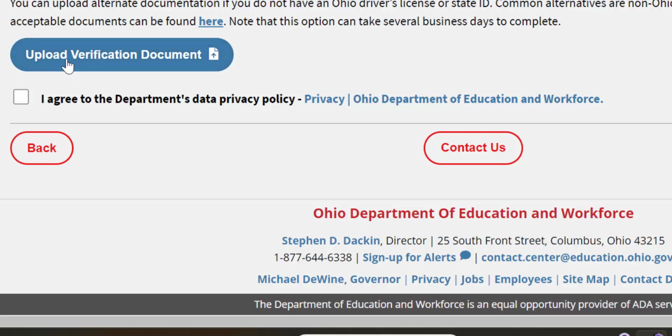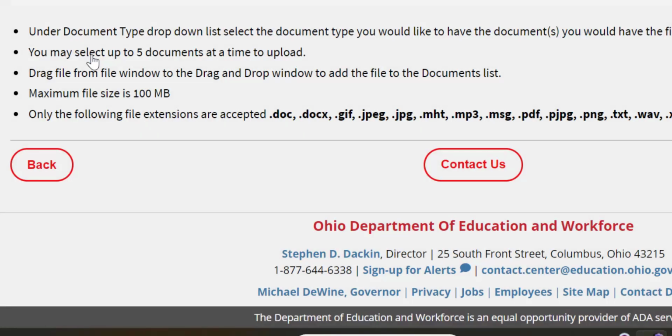Okay, so right here, what we did is we took a picture of Lauren's driver's license, emailed it to Lauren, and then she's going to upload the document. So we're going to click upload verification document. It can be a JPEG, so if you take a picture of it with your phone, that will work.